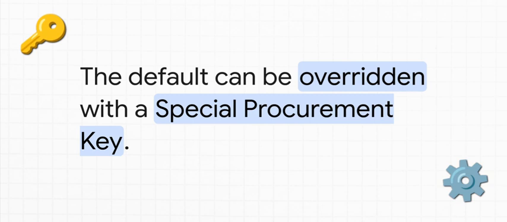So, how do you tell it otherwise? Well, that's where this powerful little thing called the special procurement key comes into play. Think of it as your override switch. It lets you step in and tell SAP, hey, I know your default is to make this, but listen, for this situation, I need you to buy it instead, or I need you to do a stock transfer.